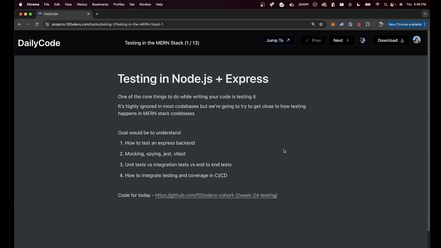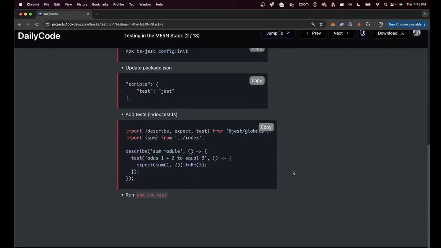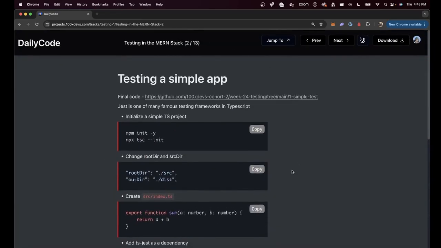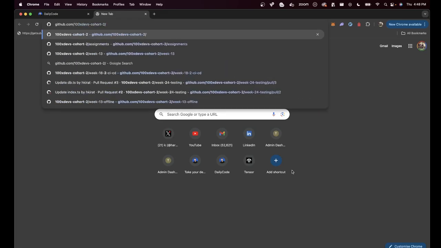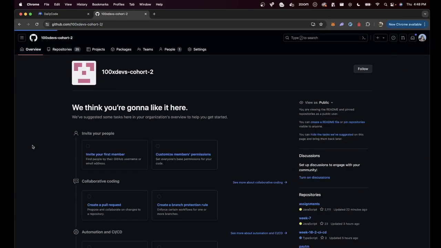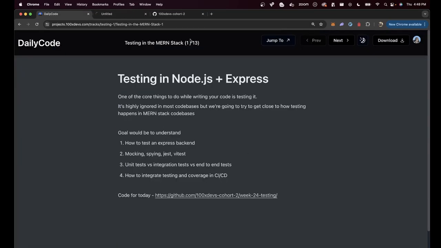Let's get into understanding how you use one of these testing frameworks. Let's start by testing a simple Node.js application. We have written all of this code in the live class as well. All of this final code is present on 100xdevs code 2, probably in the first slide as well. There you go.